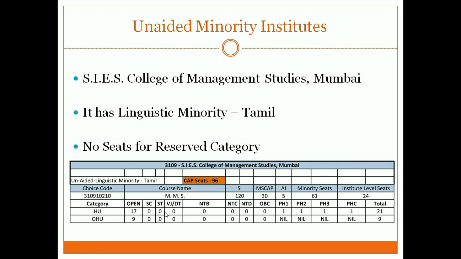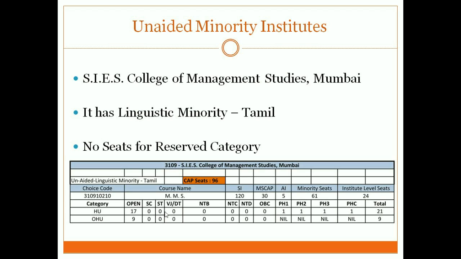So whenever you talk about any minority institute, for OBC, SC, ST, NT, for these candidates there are no seats reserved over there. Instead, those seats are converted for the minority. So in any college, when they say minority college, at least 51% seats are reserved for a particular minority. If I look at the example of SIES, they have a linguistic minority, and that is Tamil. So those students who satisfy this criteria can think about applying to this college and have a better chance to get it, because 61 is a very huge number here.